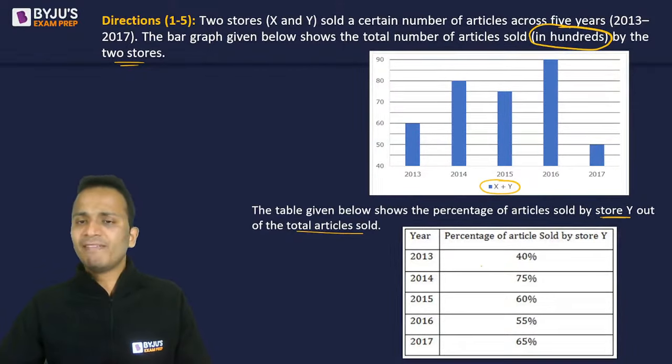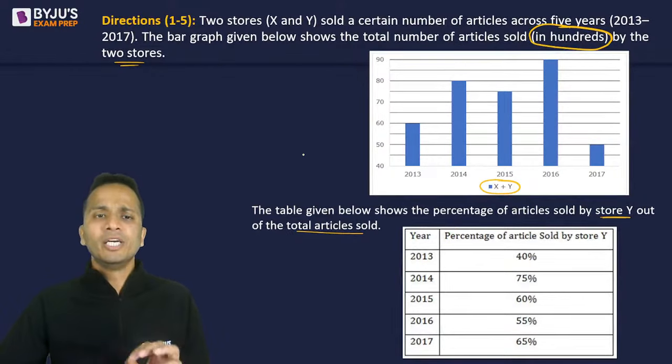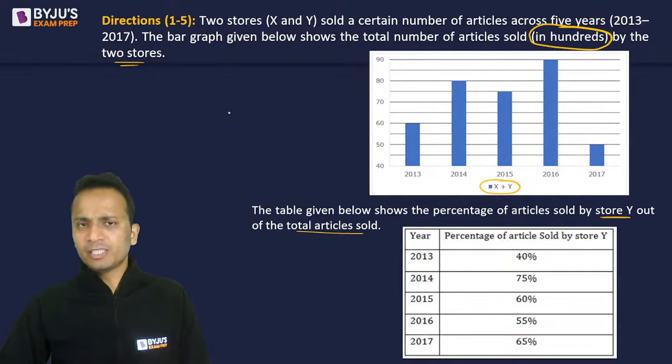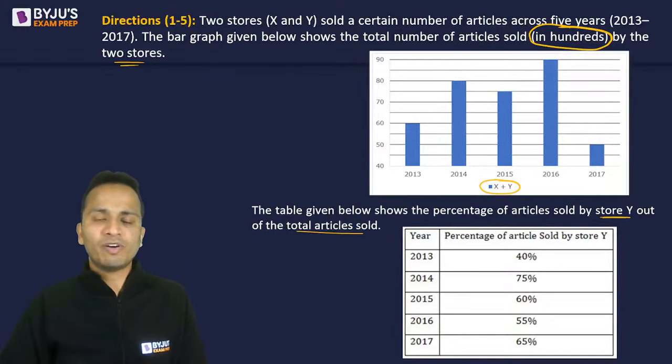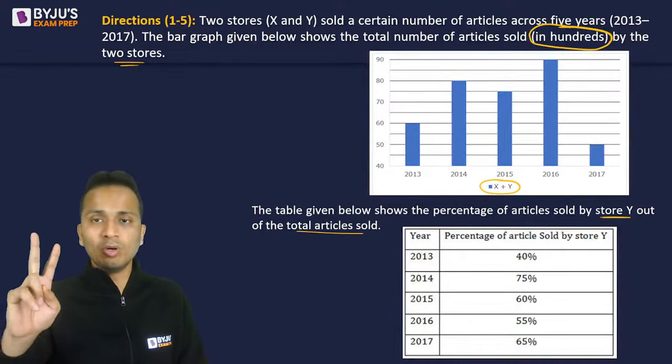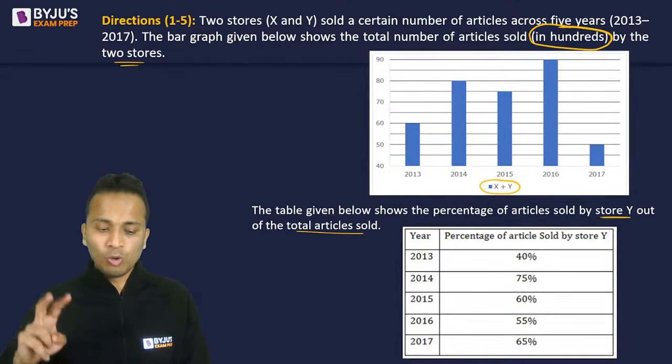Fine. So the value of Y will be known using the table and bar graph, and then using subtraction you will be able to get the value of X. All right, so I am giving you 2 minutes to tabulate the data, to calculate the actual values of X and Y for all these 5 years. I'm giving you two minutes. Okay, so you have 2 minutes.